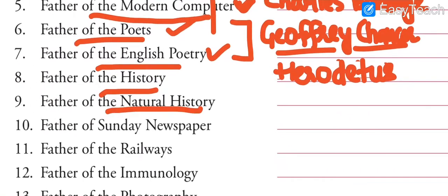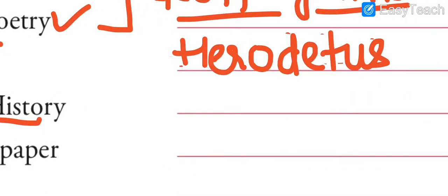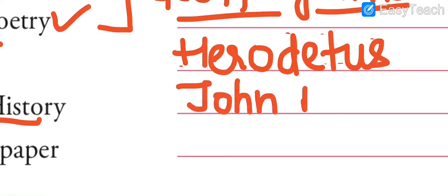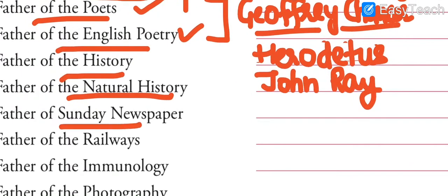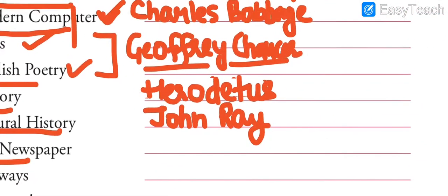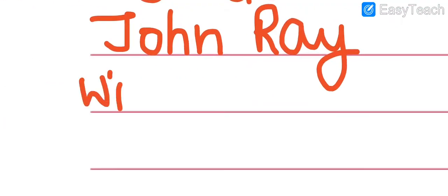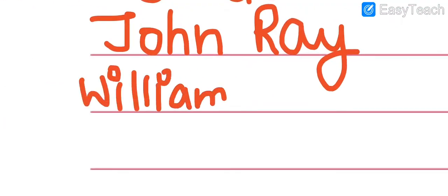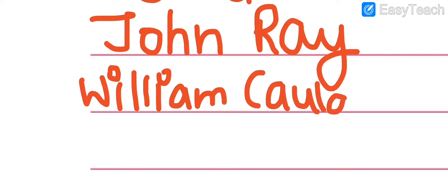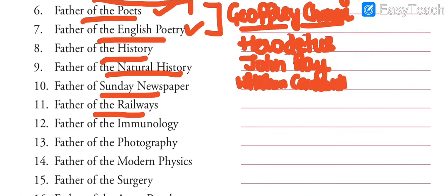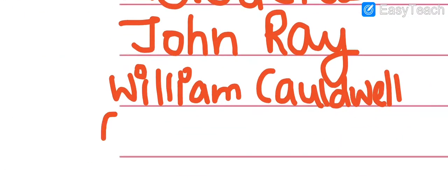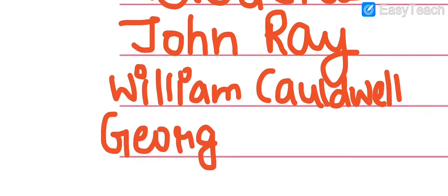Next is father of the natural history. Father of the natural history is John Ray. Next is father of the Sunday newspaper. Father of the Sunday newspaper is Mr. William Caldwell. Next is father of the railways. Who is known as the father of the railways? This is George Stephenson.